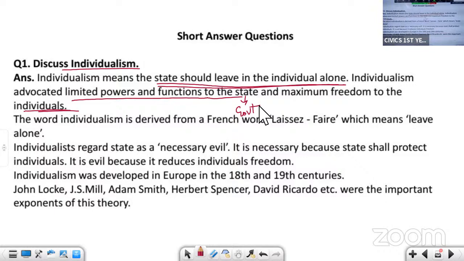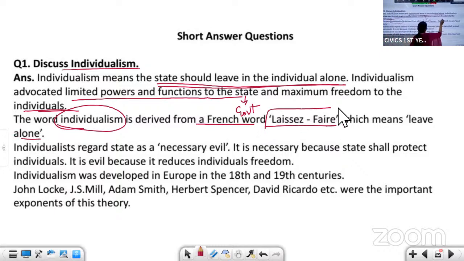This word individualism is derived from the French word laissez-faire. Laissez-faire means leave alone. So the people who supported this individualism are called individualists.